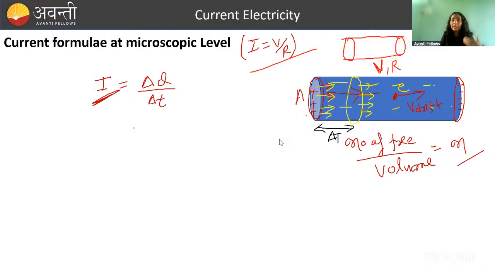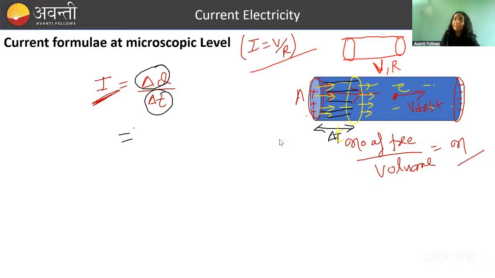How much current has flowed in time delta t? Current flown is whatever charge has flowed from here to here in time delta t. So you will write delta q by delta t.